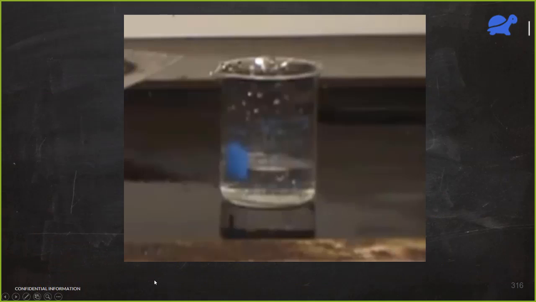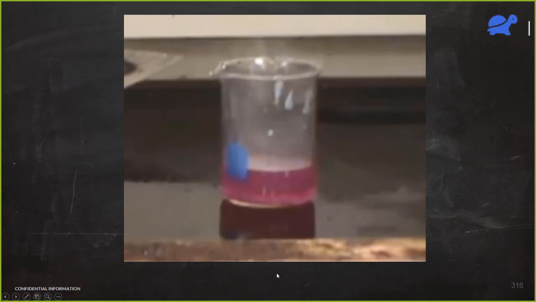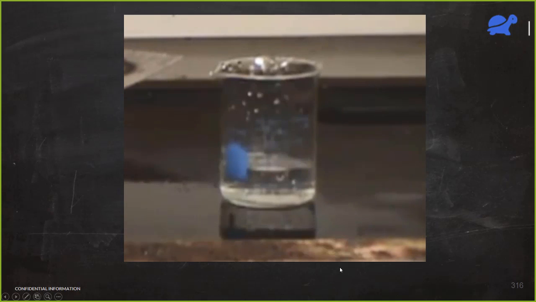So I have a video of reaction of potassium with cold water. So let's see what happens here. You'll find that the reactivity is a little bit greater. So did you see how explosive it was?